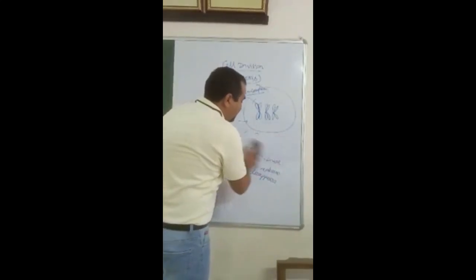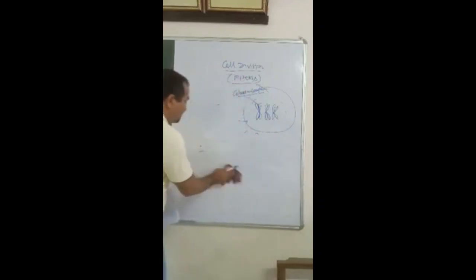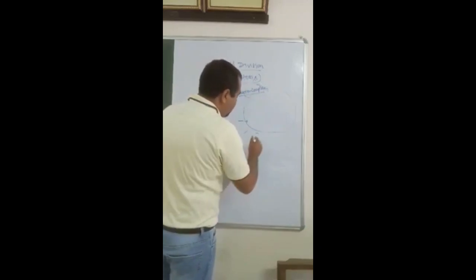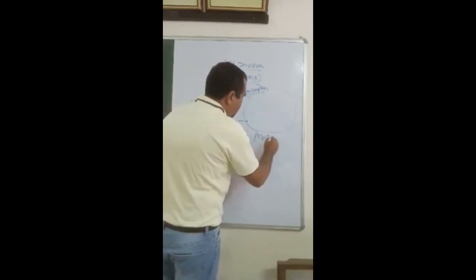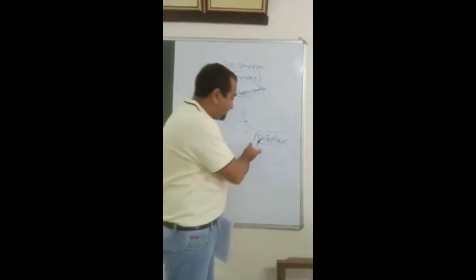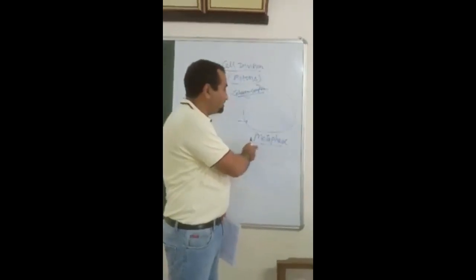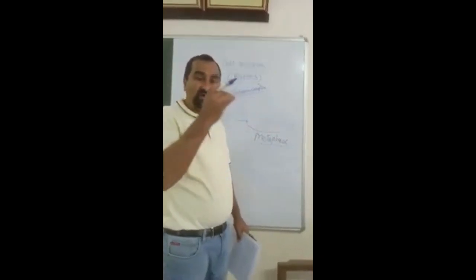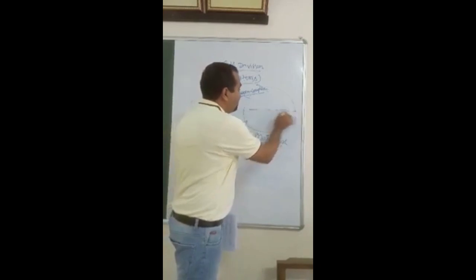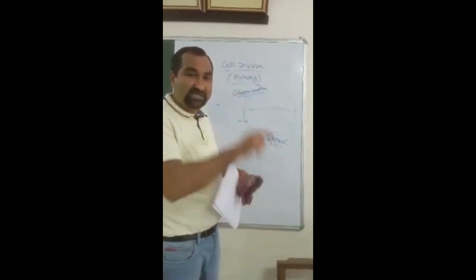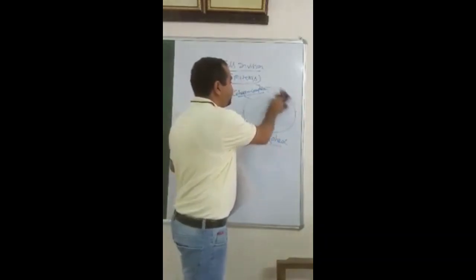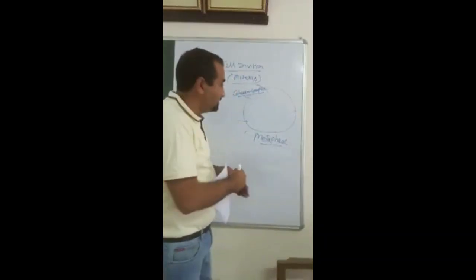Now what happens at metaphase? As you know, now we are discussing metaphase. As the name indicates, meta, it means all condensed chromosomes come to the midline of the cell, that is, the equatorial plate of the cell.